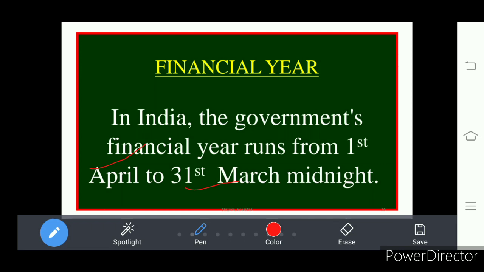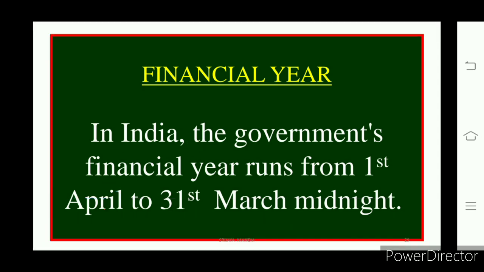So here, while calculating the GDP, we have discussed that the total value of all the goods, that is finished goods, what you call final goods, have to be taken into account.